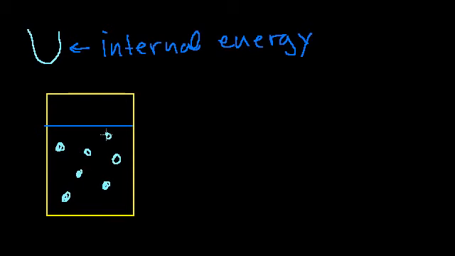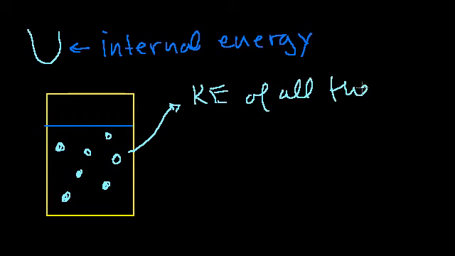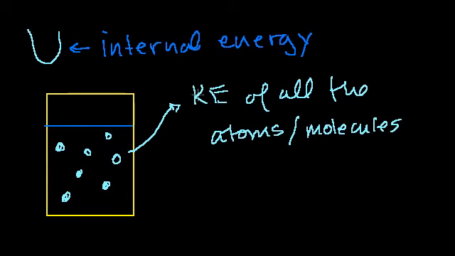The internal energy literally is all of the energy that's in the system. So it includes, and for our purposes, especially when you're in a first year chemistry course, it's the kinetic energy of all the atoms or molecules. In a future video, I'll actually calculate how much kinetic energy is there in a container. And that'll actually be our internal energy, plus all of the other energy.